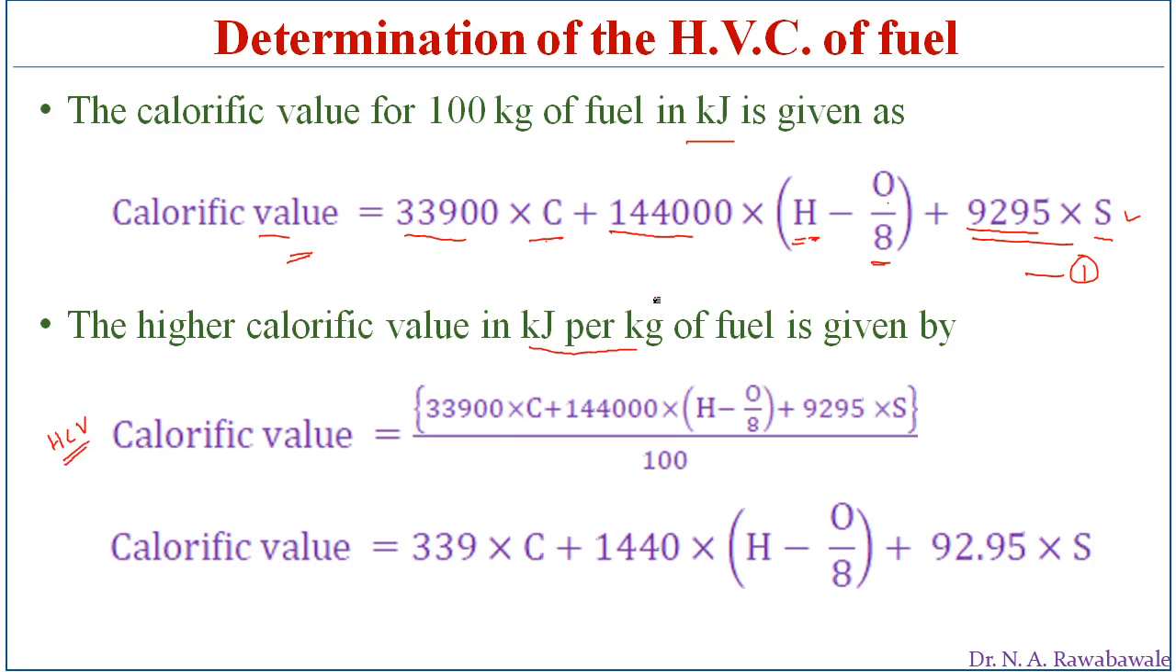So dividing the above equation number 1 by 100, we get this equation number 2. On simplification, dividing each and every term by 100, the two zeros get cancelled here, and here we get a point. So this is nothing but the higher calorific value of fuel in kilojoules per kg of fuel burnt.